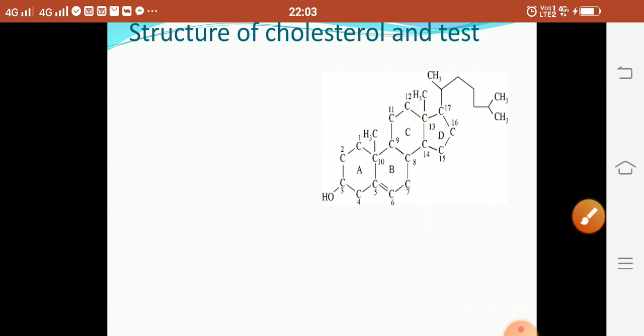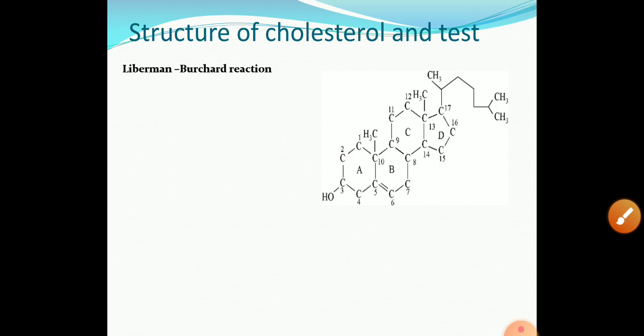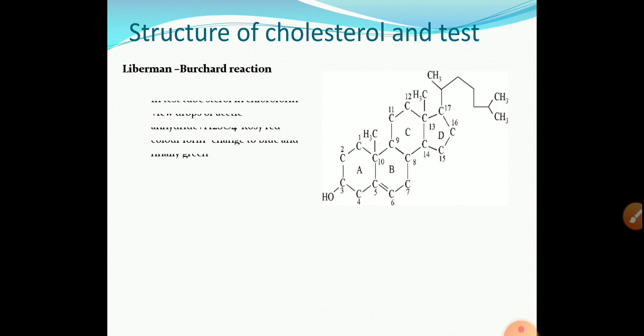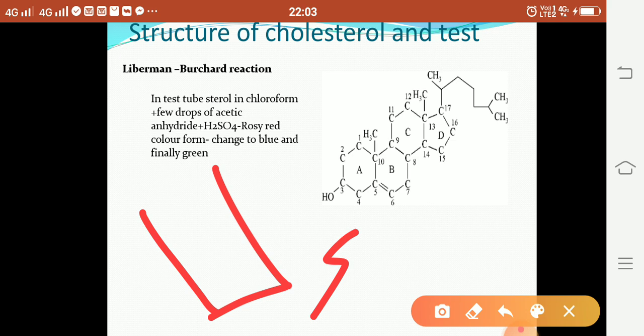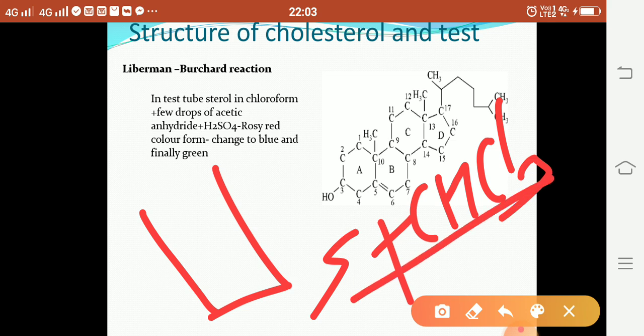Then there are tests, three tests mainly, but you only discuss two tests. First test is the Liebermann-Burchard reaction. In this reaction, what do you do? You take a test tube. In the test tube, you add sample, suppose cholesterol. To this, you add chloroform. Then you add acetic anhydride.